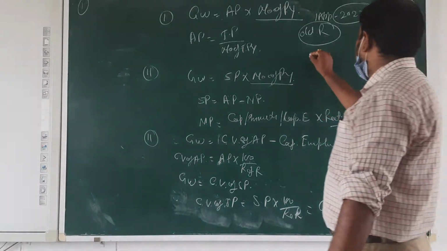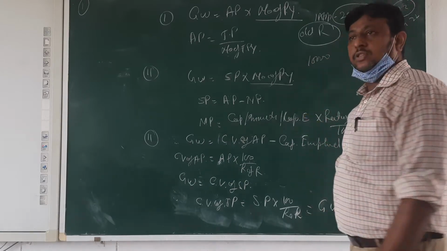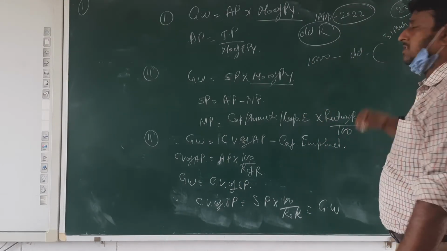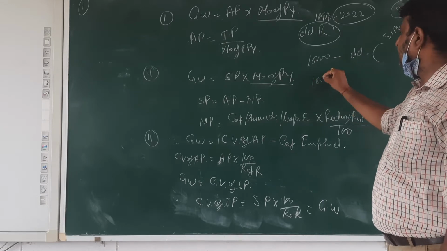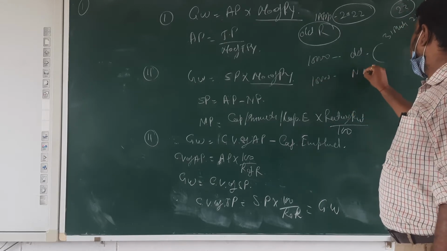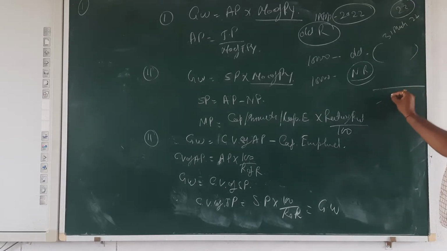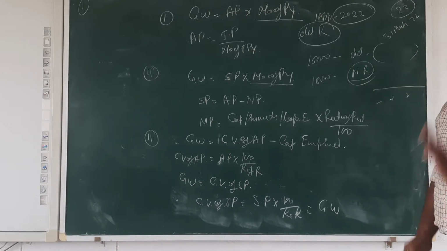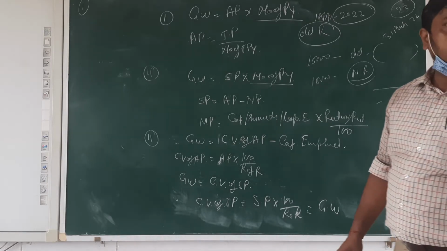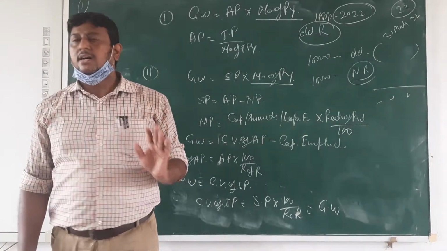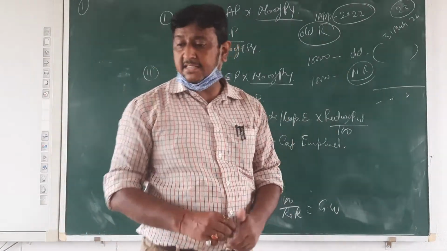As like that, if goodwill is given 10,000. Okay. So first we are going to divide this in the old ratio, whatever old ratio is given. Okay. Then 10,000 in the new ratio. Okay. And then whatever difference will come, plus or minus, for that we are going to do the entry. Clear? It's a change in profit sharing ratio. Okay.